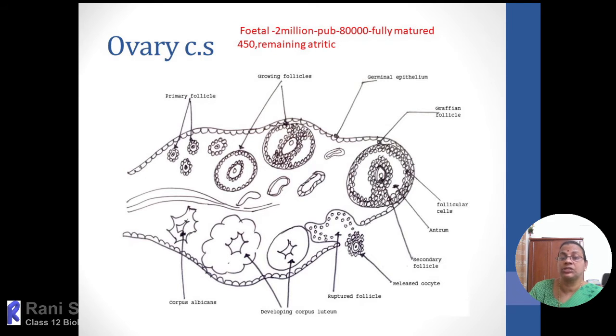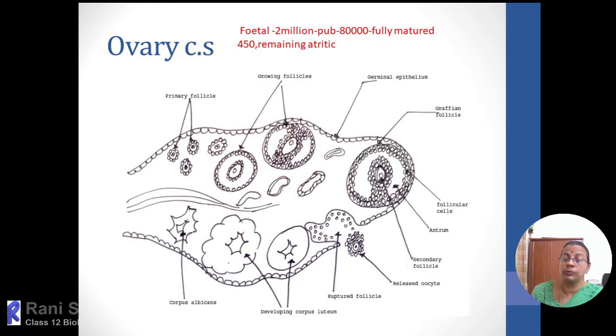So in the ovary, there are gradual periodical changes that start from the fetal stage, and continue from puberty till the menopause period. The periodical development of follicles, then release of ova, then corpus luteum formation, corpus albicans formation, regression of corpus albicans, and then again transformation. The ovary starts functioning from the fetal stage, is then arrested in between at childhood, and then restarts functioning from puberty, and continues throughout till the menopause.